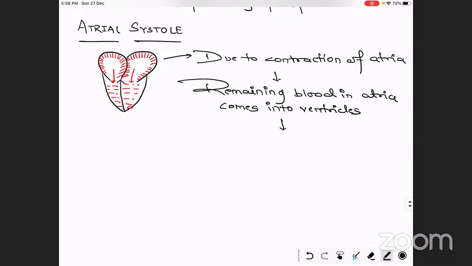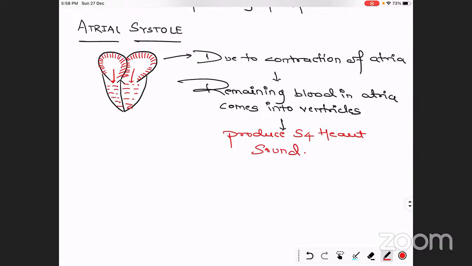Systole is taking place, contraction is taking place, so the blood will pour inside the ventricles with pressure. So again some sound will be produced due to this flow of blood. It will produce the S4 heart sound. You have to remember these things.